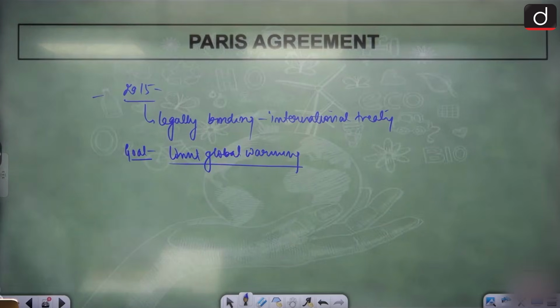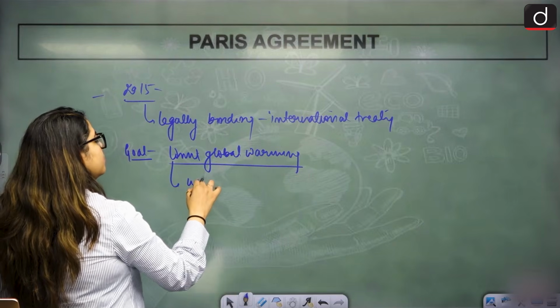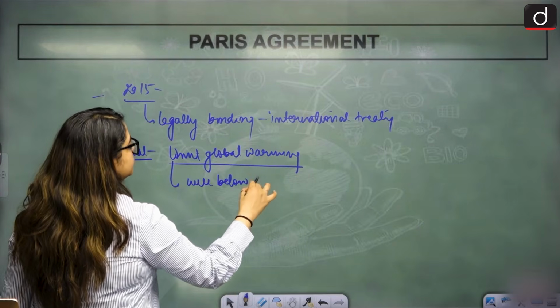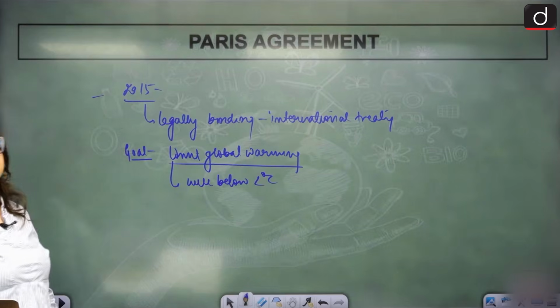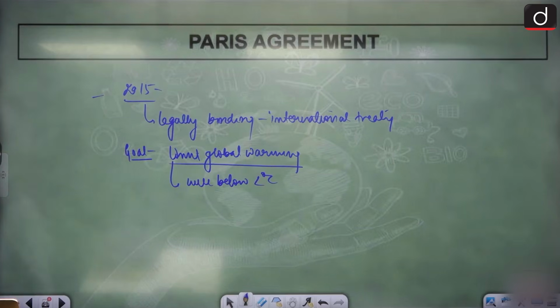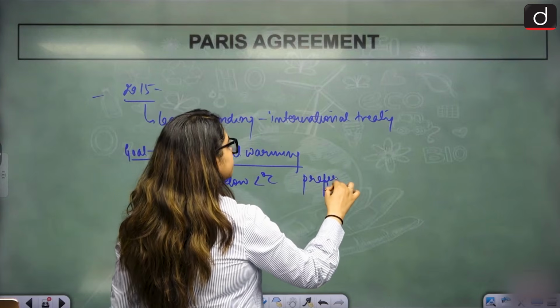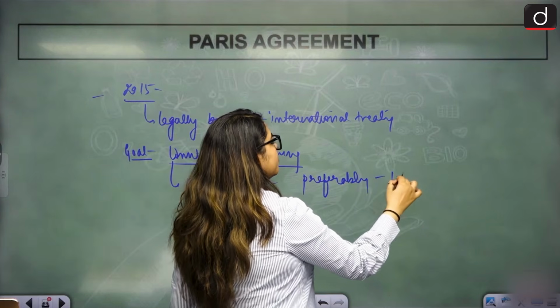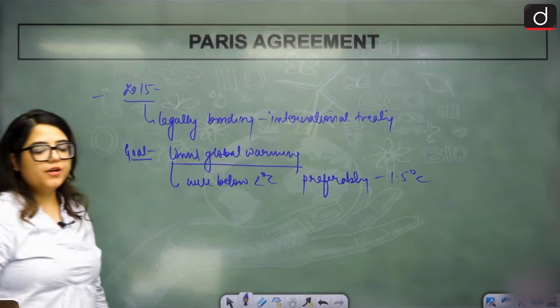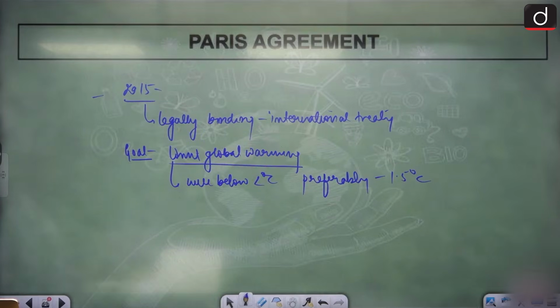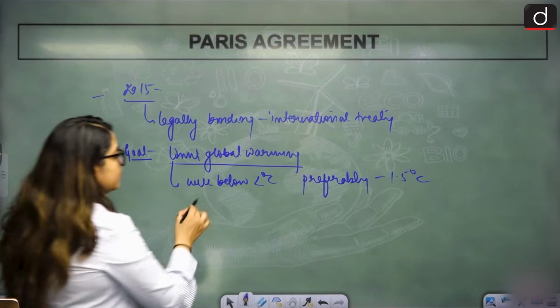Well below 2 degrees Celsius. Preferably, we want to reach 1.5 degrees Celsius. Not just 2, preferably we want to reach 1.5 degrees Celsius.